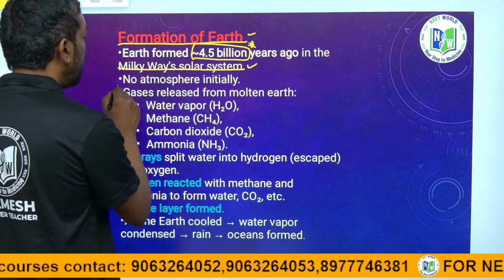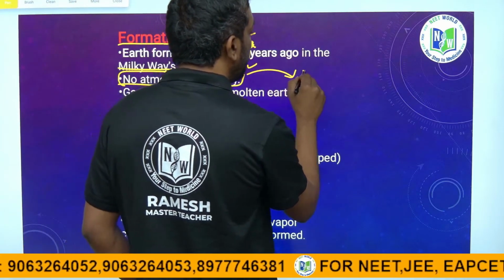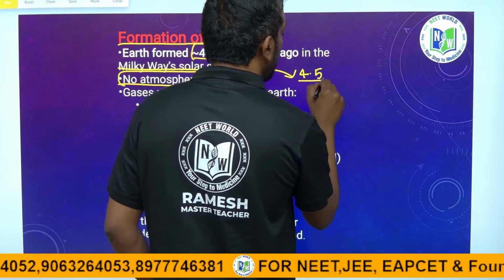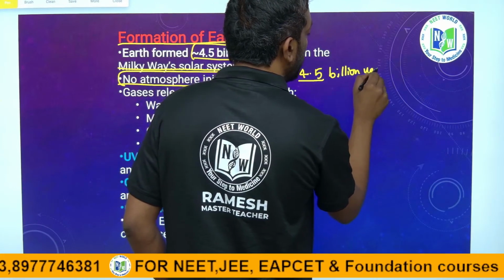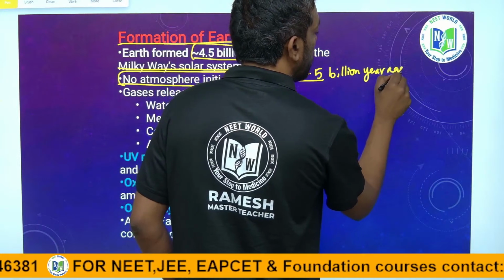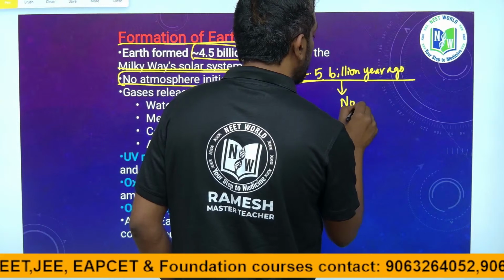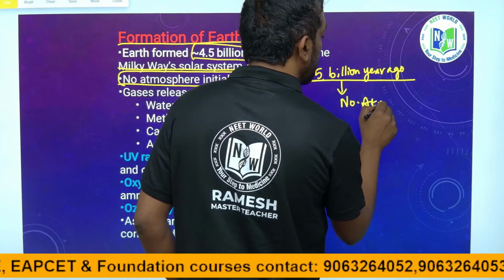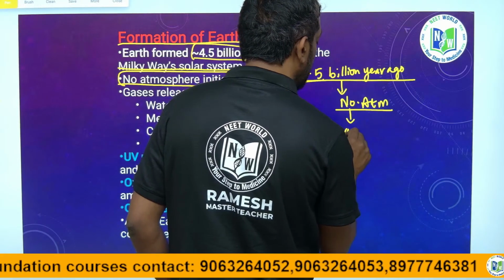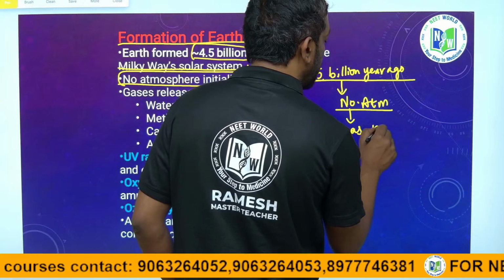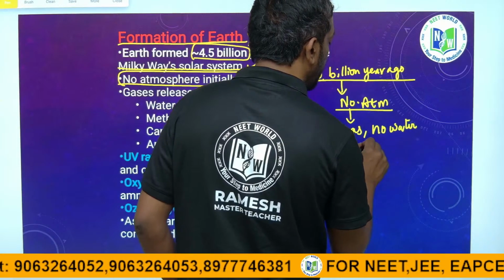Initially there was no atmosphere when Earth formed 4.5 billion years ago. No atmosphere, meaning no gas, no water, no material, no life.